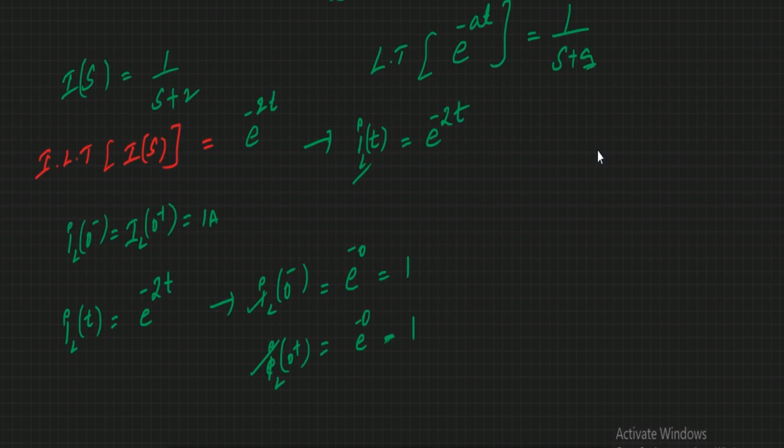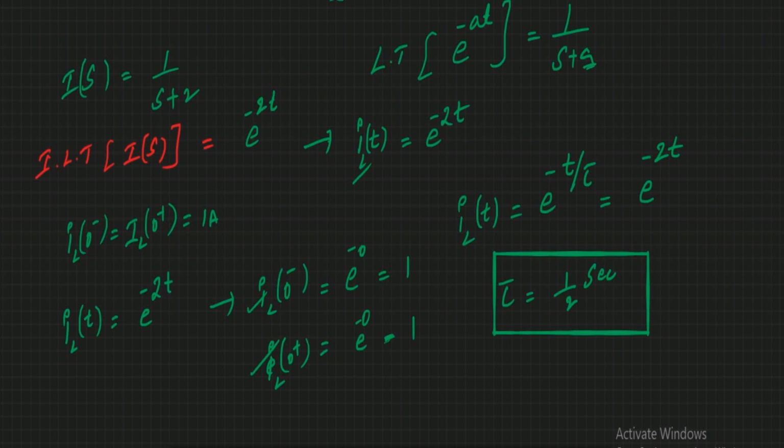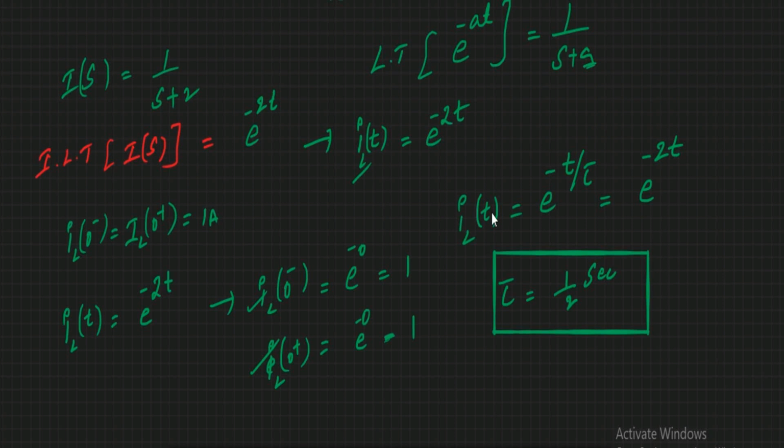And from this, what will be the tau value? What will be the time constant? Actually, this is e power minus t by tau. So IL of t is in the form of e power minus t by tau. What we got here is e power minus 2t. So what will be the value of tau? Tau is equal to 1 by 2. Tau is equal to 1 by 2 seconds. So it is very easy to find your time constant with Laplace. So tau we got 1 by 2 seconds.